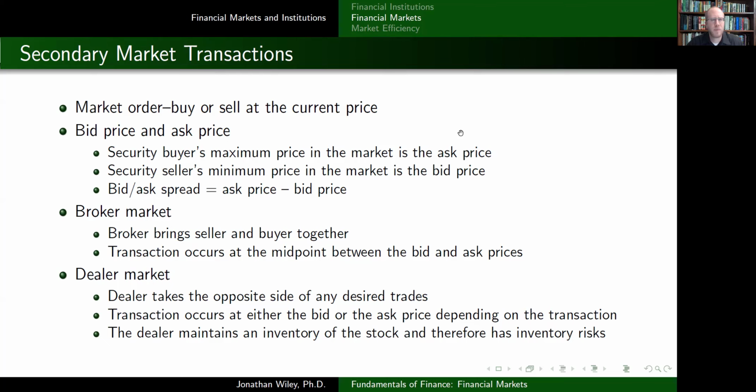Now, that brings up a few nuances about prices. So bid prices and ask prices. Let's talk about this a little bit. A security buyer's maximum price in the market is the ask price. And the security seller's minimum price in the market is the bid price. Now, that might seem a little bit backwards. It just feels a little bit backwards to me, unless we add in a key little detail.